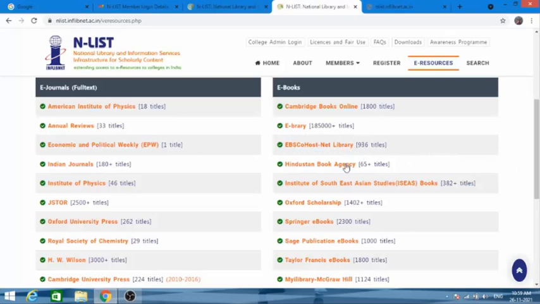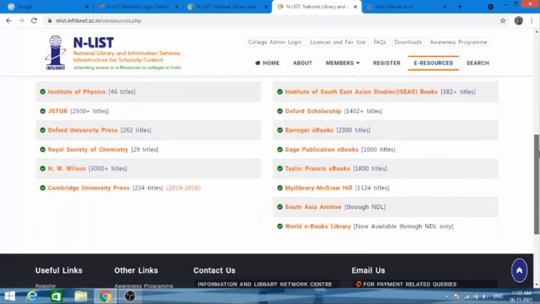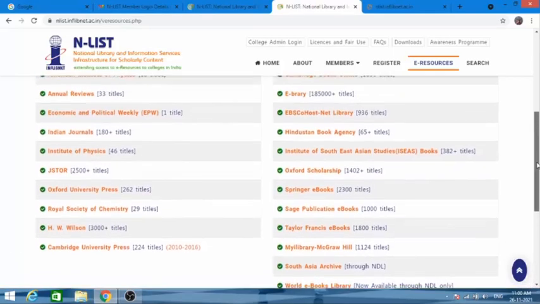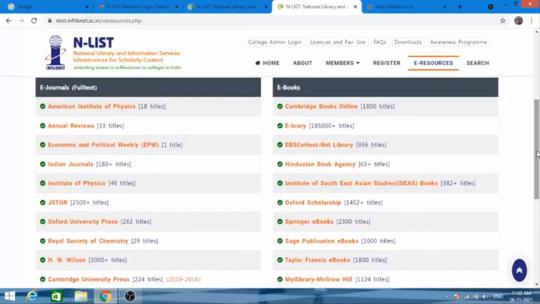Then the list goes on, like Springer eBooks, Oxford Scholarships, Sage Book, Taylor Francis, many more publications and titles from these renowned publishers. Apart from this, World eBook Library, which is now available through NDL only, is also available through this Enlist consortia. You can access that also.